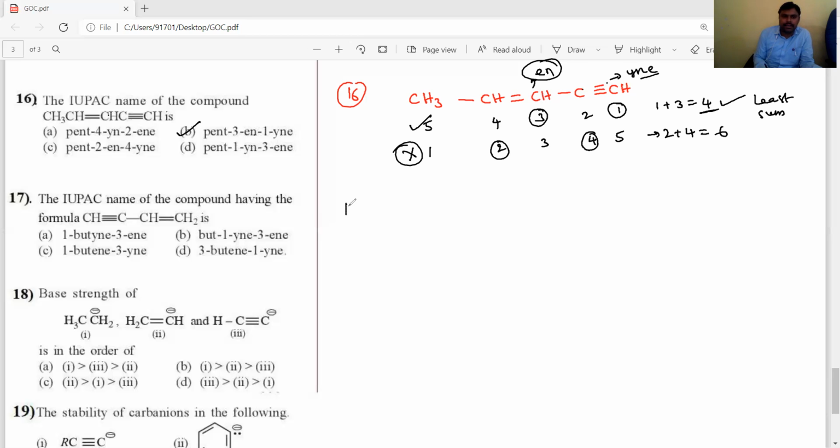And in the same way, the 17th question. If you observe, what is the difference between questions 17 and 16? The double bond and triple bond are at the ends.